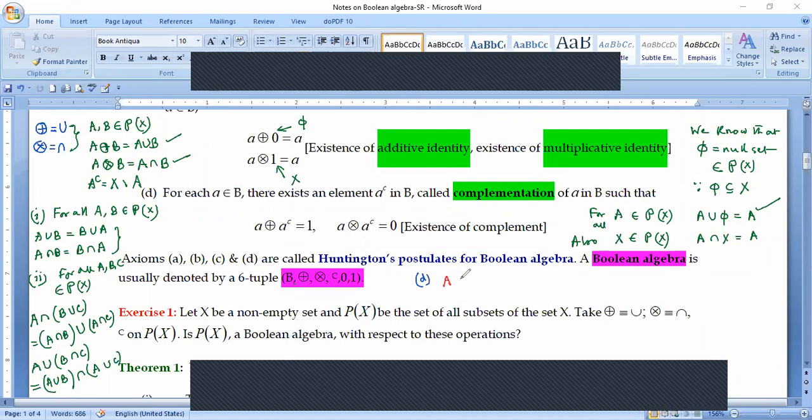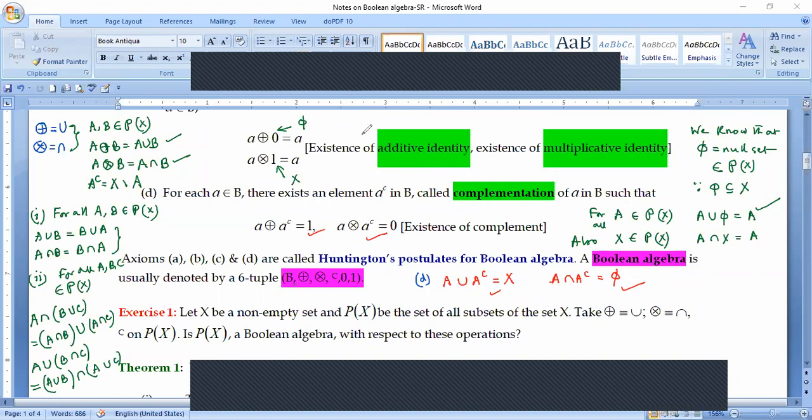So if I consider the set A and you take the union of A with its complement, which we denote by A^C, A union A complement doesn't give you phi, it gives you X, isn't it? So you can see that this particular thing is being satisfied over here. And if I consider the intersection of A with A complement, we are actually getting phi. So this is also being satisfied over here.